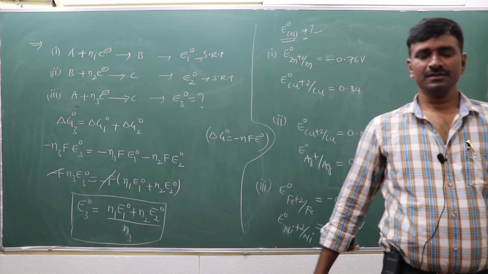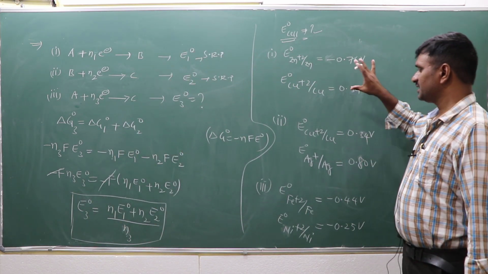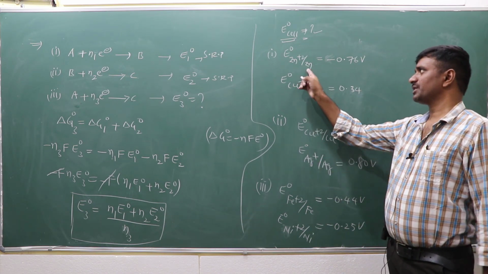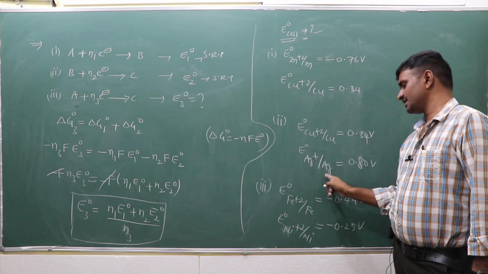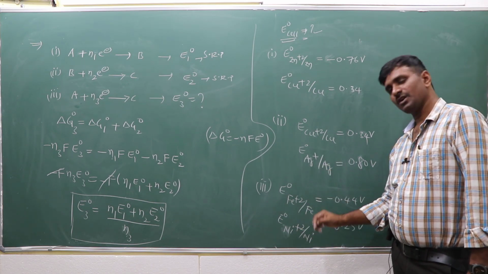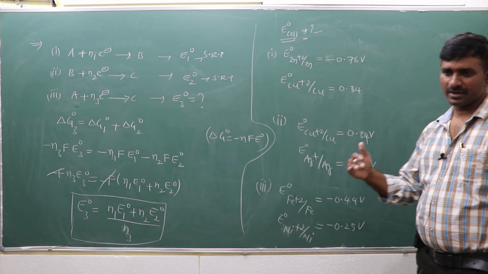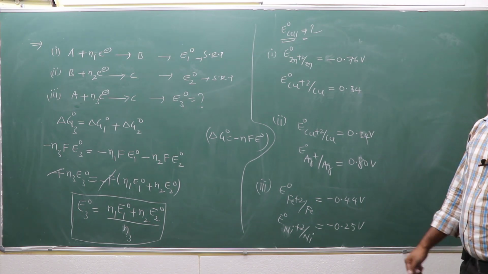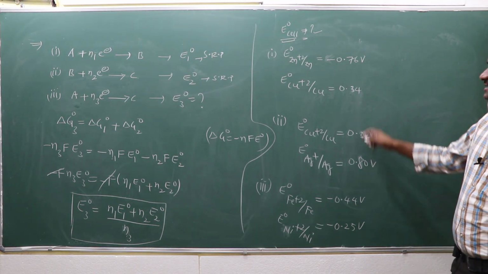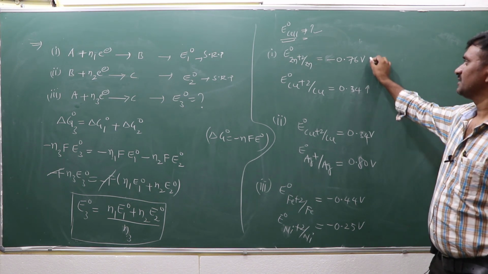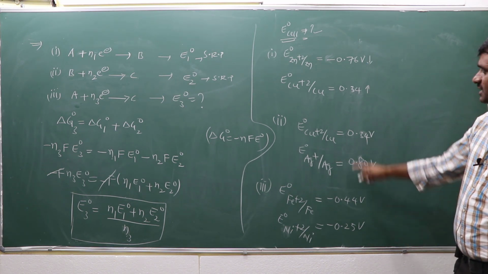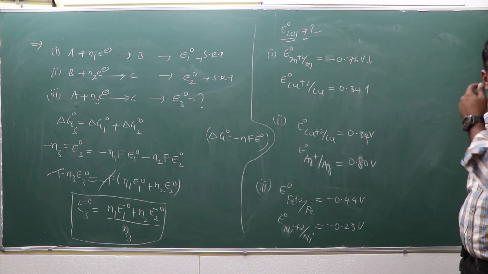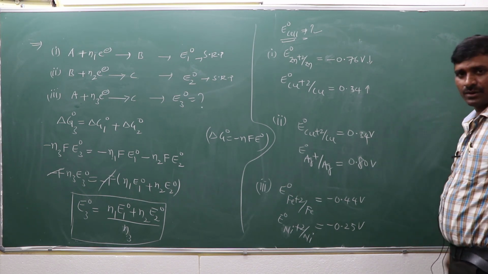I mentioned that you can compare the reduction potentials. First, check whether reduction potential values are given. All are reduction potentials, M n+ by M, so you can compare them. The highest reduction potential acts as the cathode, where reduction takes place. The lowest reduction potential is where oxidation takes place, and it acts as the anode.